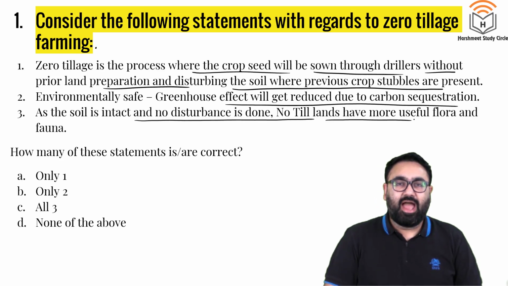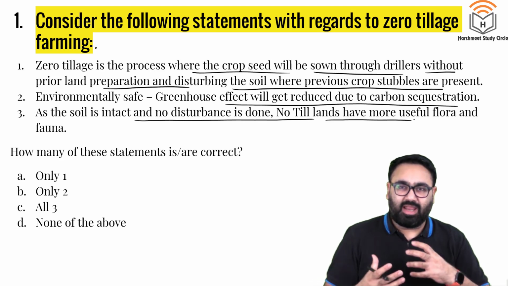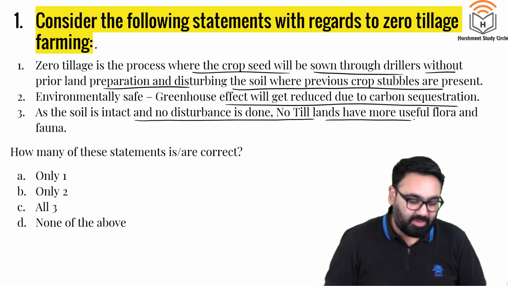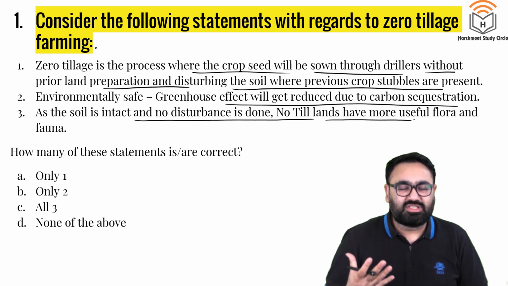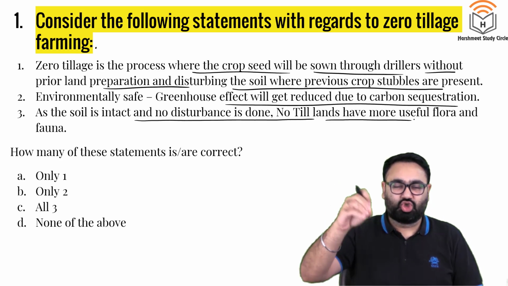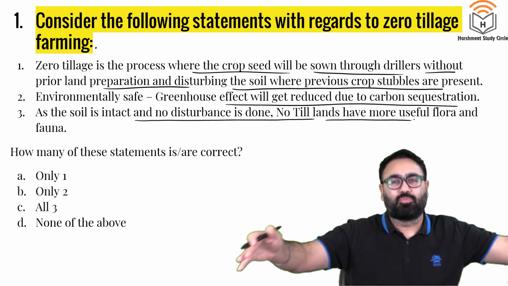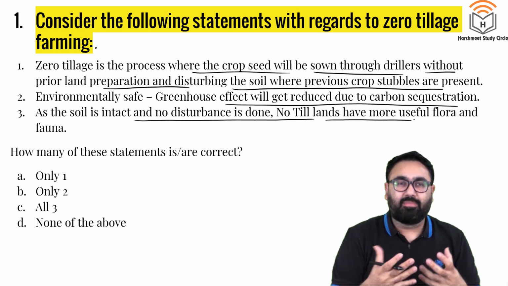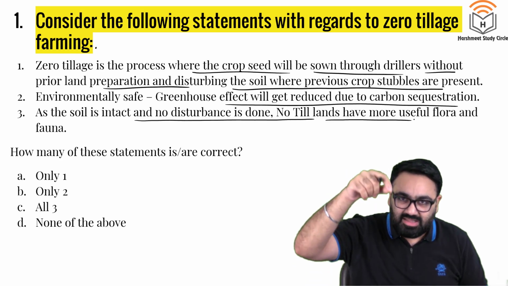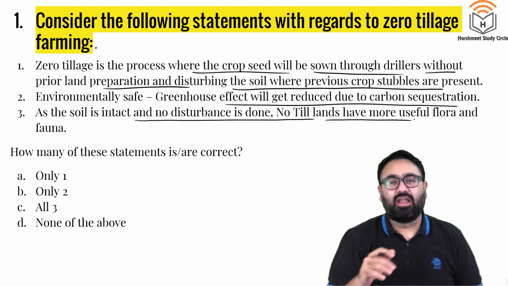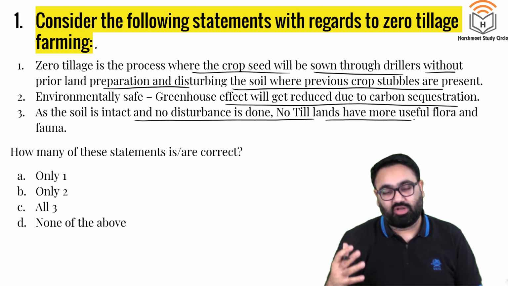Now, UPSC has asked a question on zero tillage farming in the past, where the question was on similar lines. What are the advantages of zero tillage farming? Usually, when you see any farmland, when you have to sow a seed, you basically disturb the soil and then you sow the seed and then you put the soil back. Zero tillage farming says don't disturb the soil, basically drill the seed in the land without disturbing the soil. That is zero tillage farming.